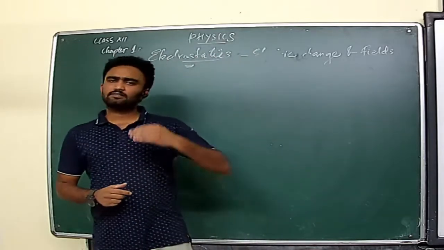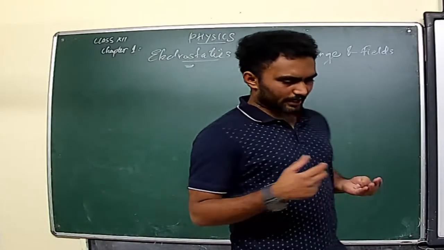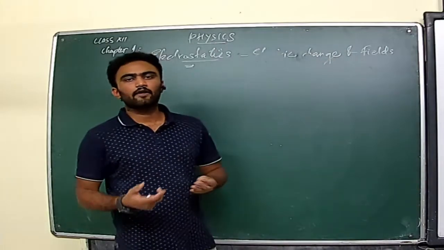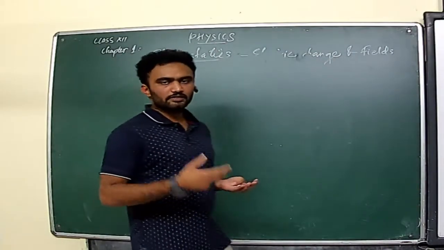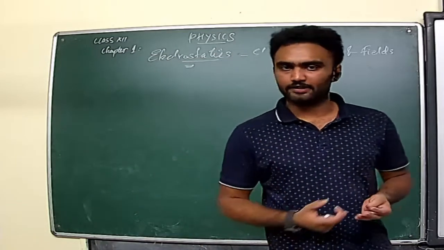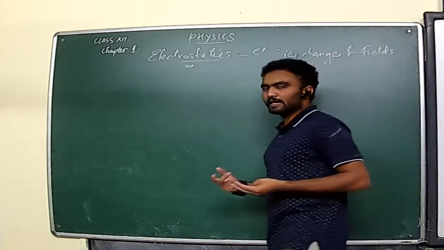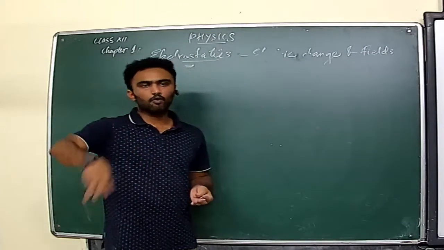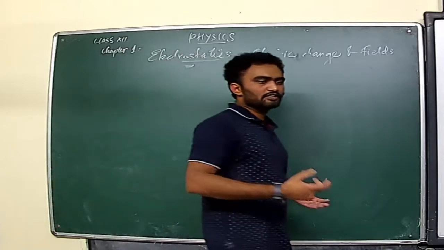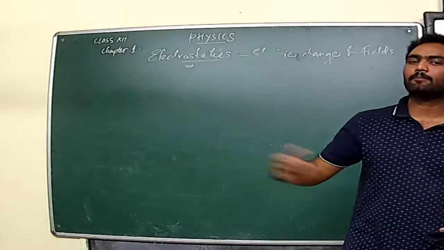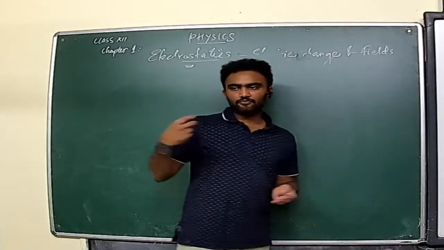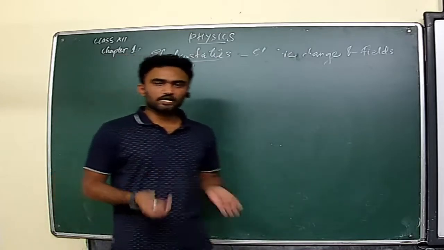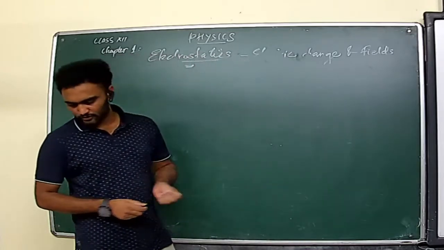Then what are the main carriers of electricity in a conductor? Definitely we can say that it's a free electron. What is a free electron? Free electrons are the electrons seen in the outermost shell of an atom, isn't it? When they get some amount of energy, they are capable of jumping out from their outermost shell and become free to move around the volume of that particular metal, and that's the one which carries the electric charge from one point to another in a conductor. In the case of an insulator, the number of free electrons is very negligible, which means there are no free electrons at all. Clear? So conductors and insulators, very important.